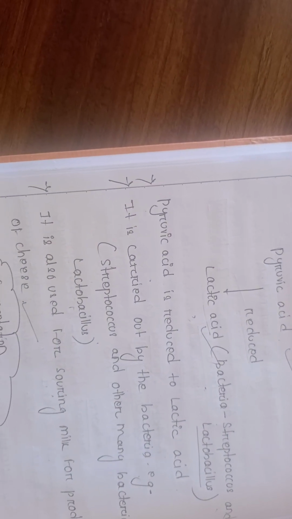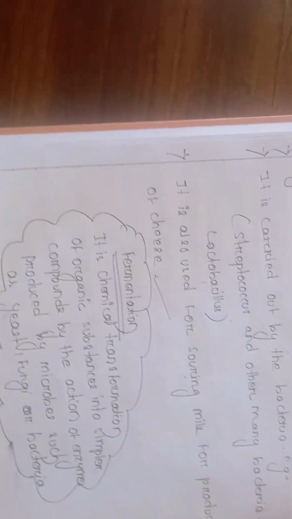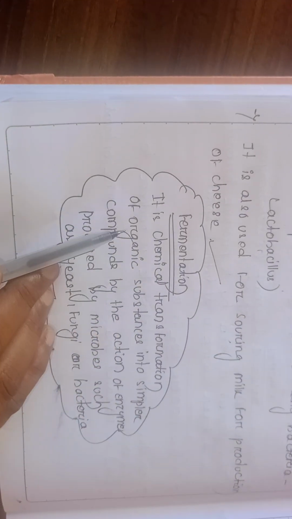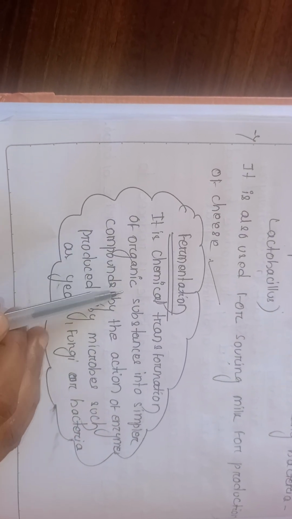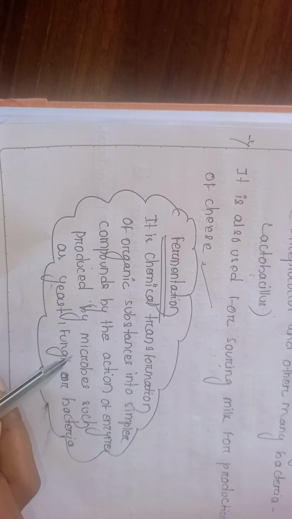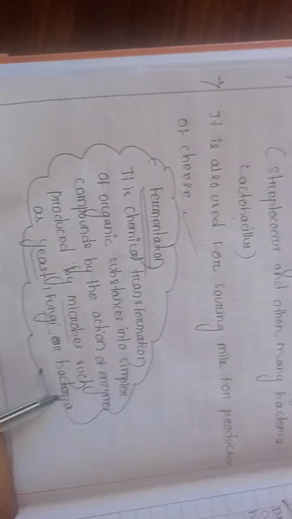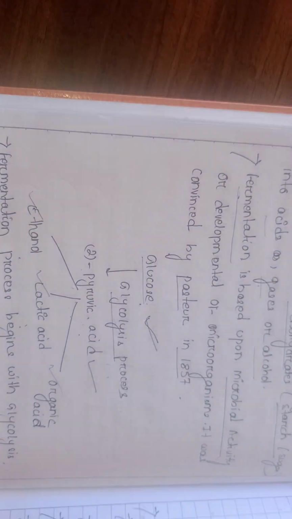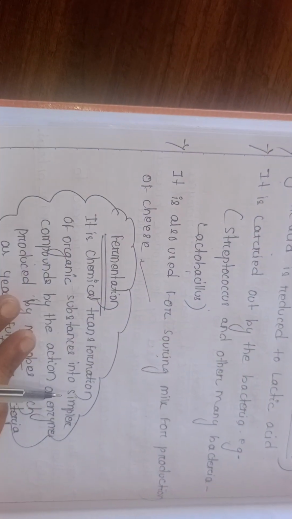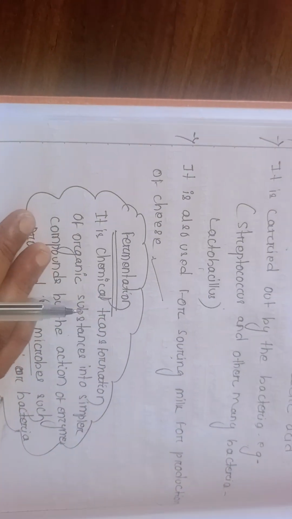The best definition of fermentation, as the conclusion, is that it is a chemical transformation in which an organic substance is converted into simpler compounds by the action of enzymes secreted by microbes such as yeast, fungi and bacteria. Here is the total view of the fermentation process, and the next video is about the fermenter. What is a fermenter, and what device is required for fermentation? Thank you.